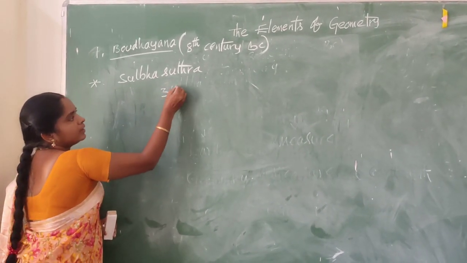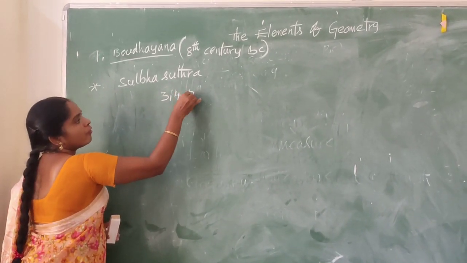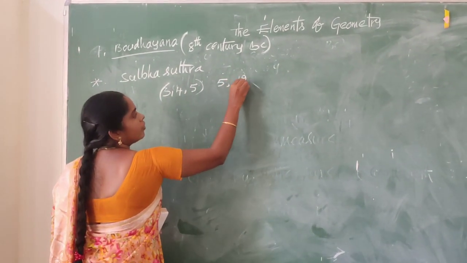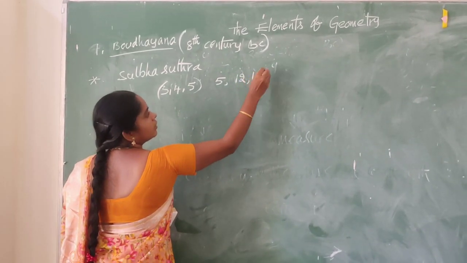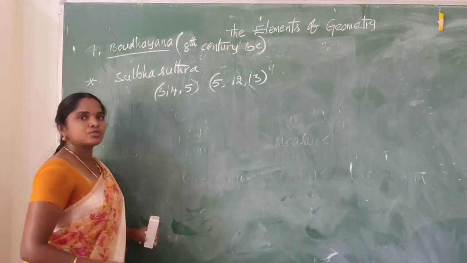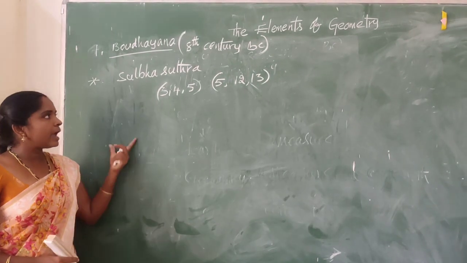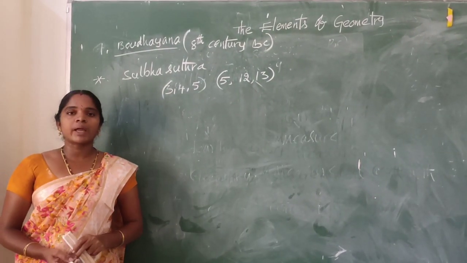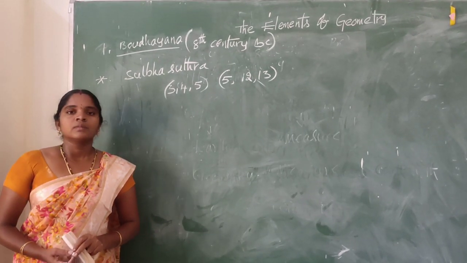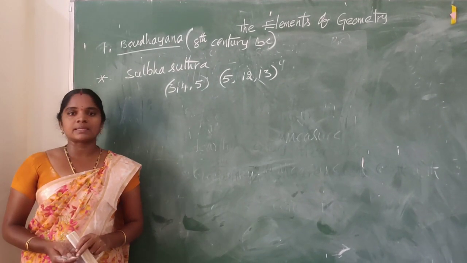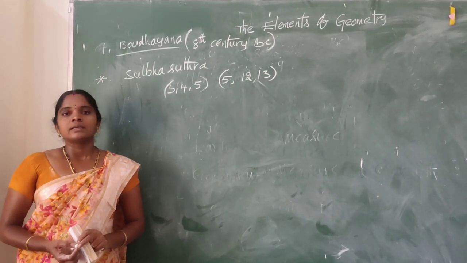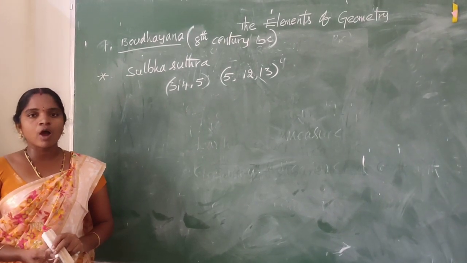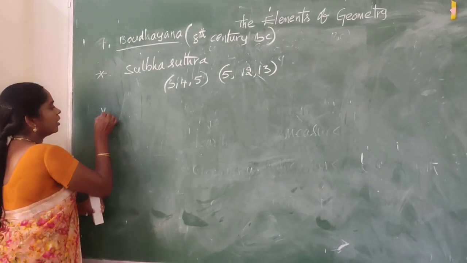They are 3, 4, 5; 5, 12, 13 and so on. He also proposed the Pythagoras theorem even before Pythagoras. He has given an explanation about the Pythagoras theorem in the form of a sloka.